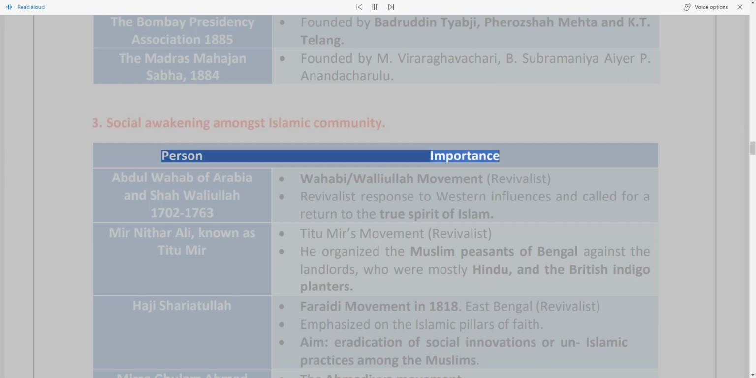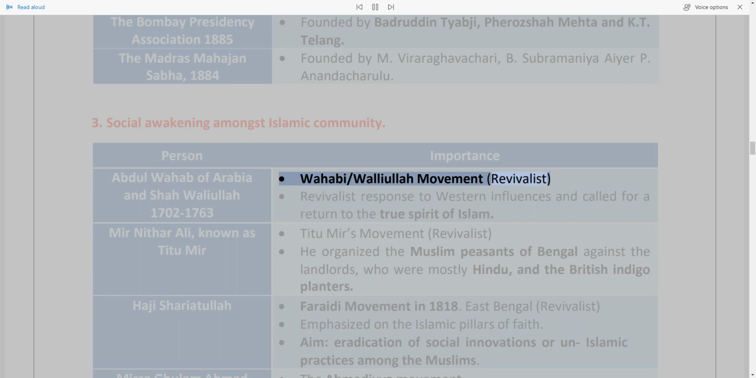3. Social awakening amongst the Islamic community. Abdul Wahhab of Arabia and Shah Waliullah, 1702–1763. The Wahhabi and Waliullah movement was a revivalist response to Western influences and called for a return to the true spirit of Islam.